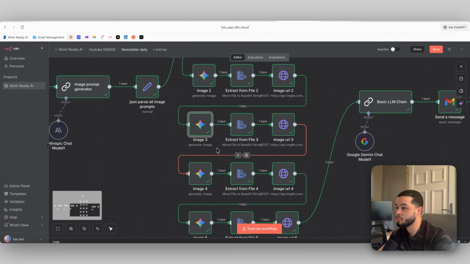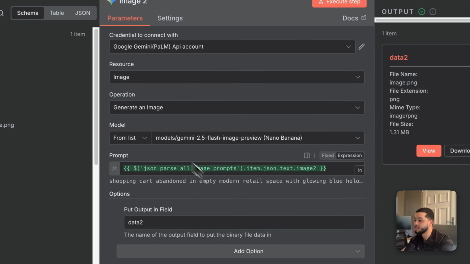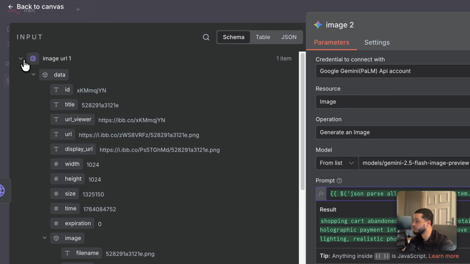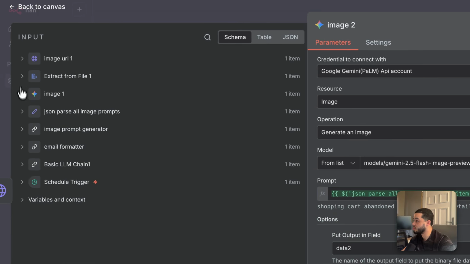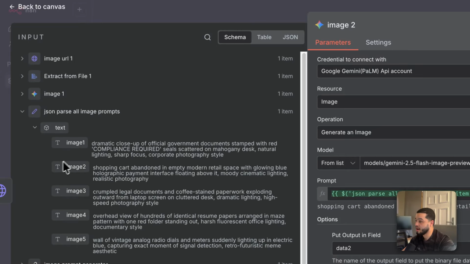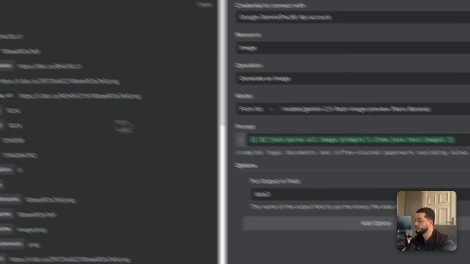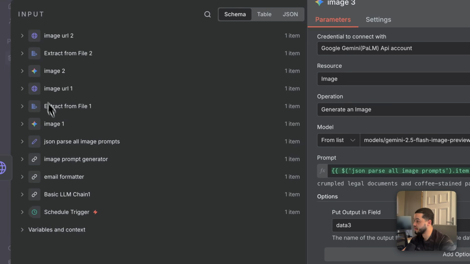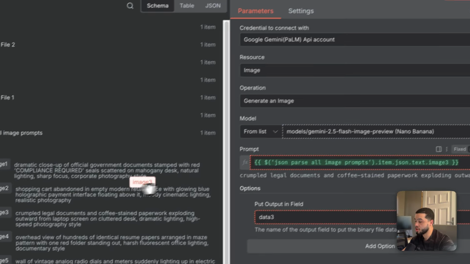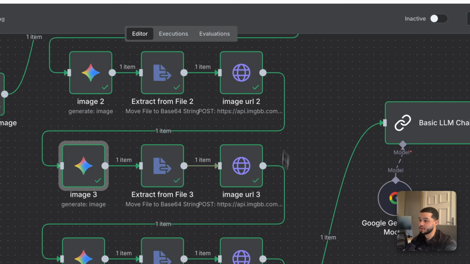Now for the image prompts for each of these Gemini models, you can see in here we have the image prompt from number 2. So if we come down here and we come to the edit fields, you can see we have image number 2. I'll drop that in here. Over here in the third node, we have image 3. I will come back over here to the edit fields node, and I will drop in image 3. And that's what you do for the rest of this.